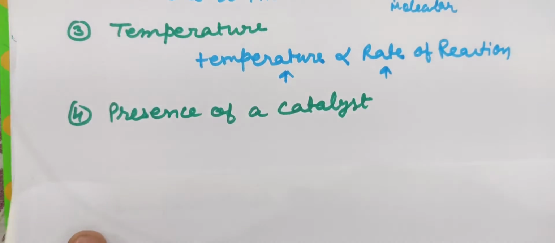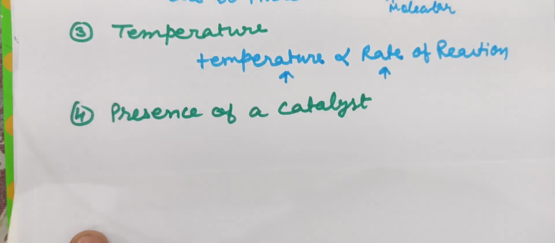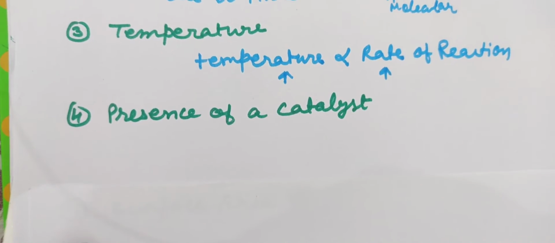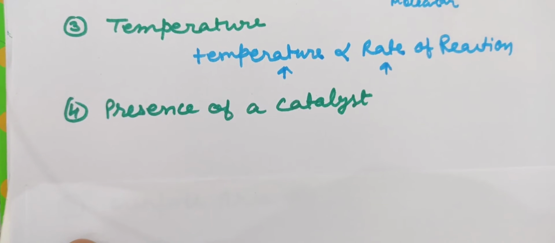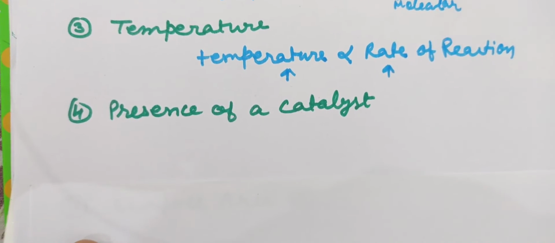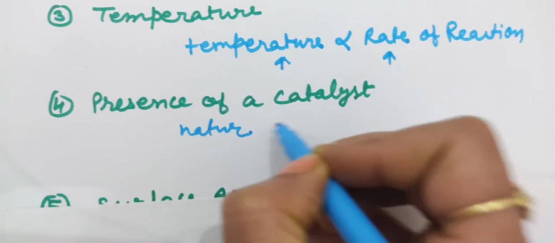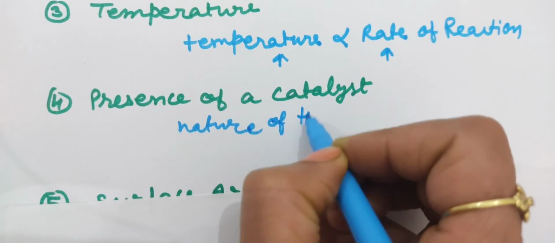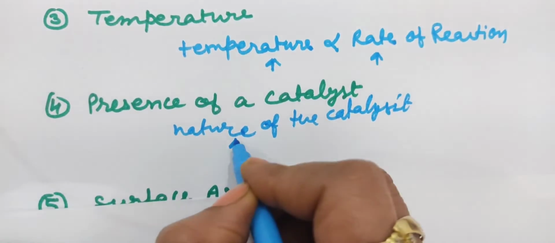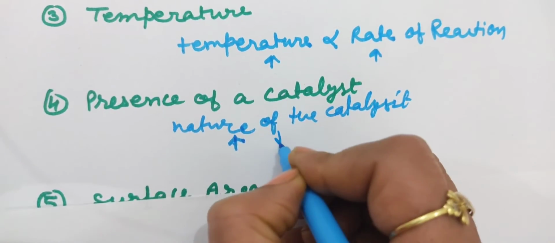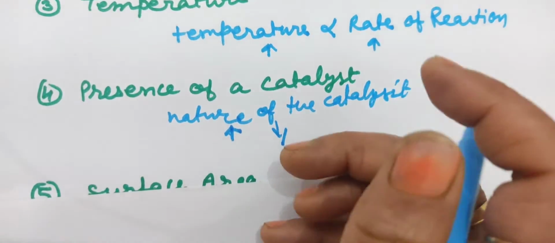Generally, what does a catalyst do? It increases the rate of reaction. If you are using a positive catalyst, it will increase the rate of reaction. If you are using a negative catalyst, then the reaction rate decreases. So it depends on the nature of the catalyst. If the catalyst is positive, the reaction rate will increase. If the catalyst is negative, the reaction rate will decrease.